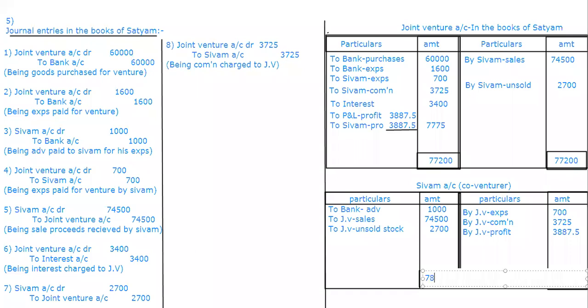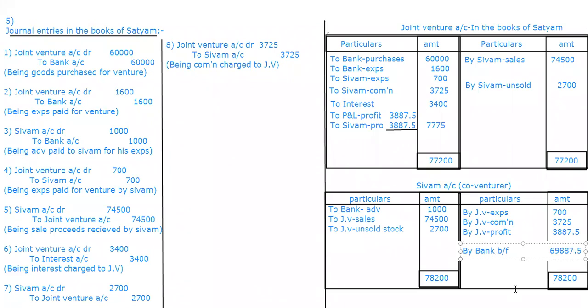By bank, 69,887.5. So here I'm going to write by bank, balancing figure, 69,887.5.